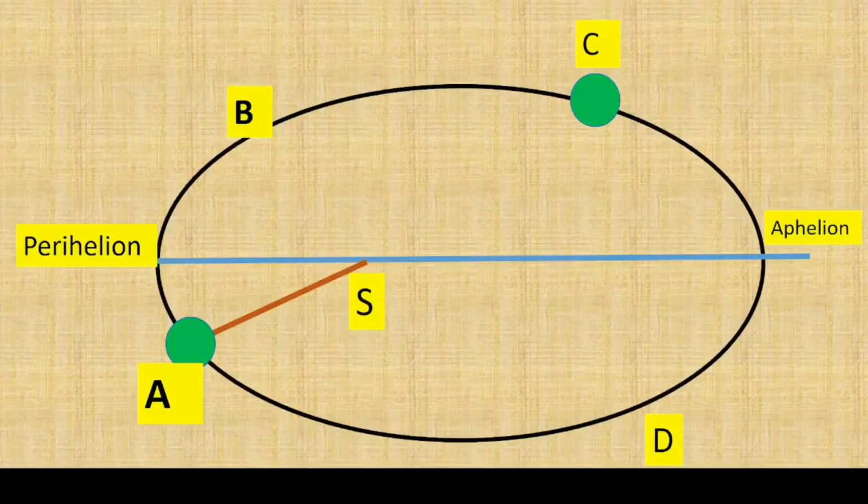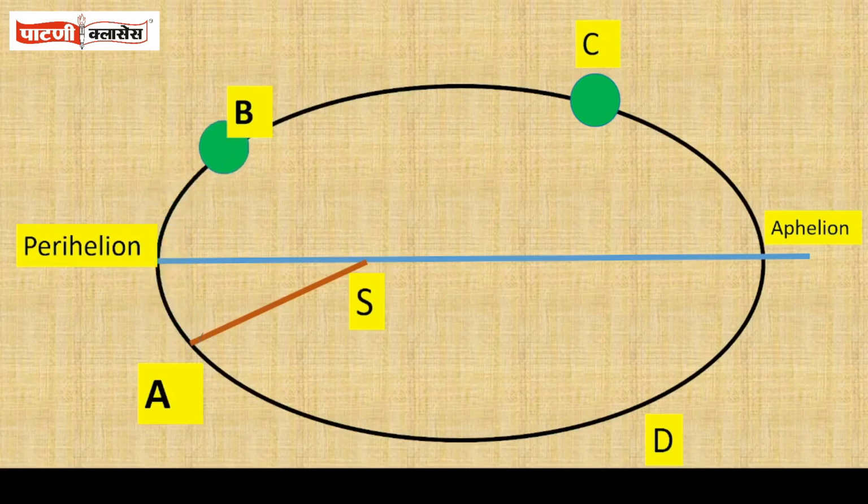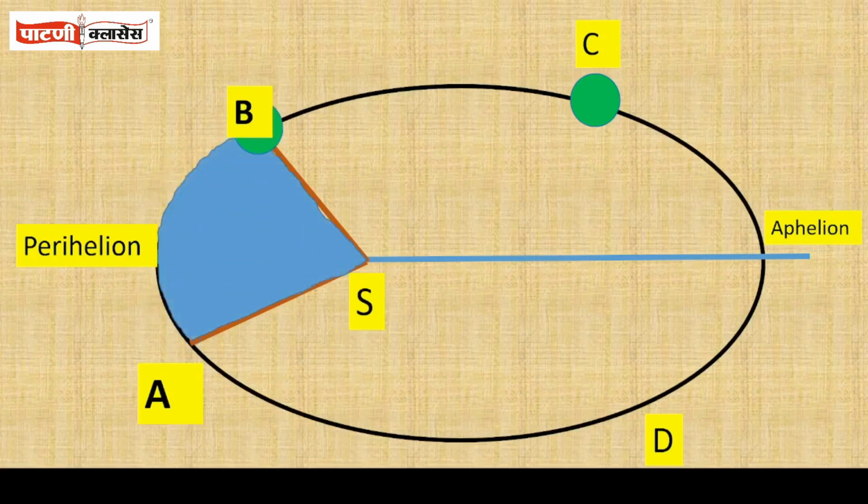Suppose an orbiting planet is moving from A to B in its path. While moving from A to B, it sweeps an area A1, where S is the Sun.